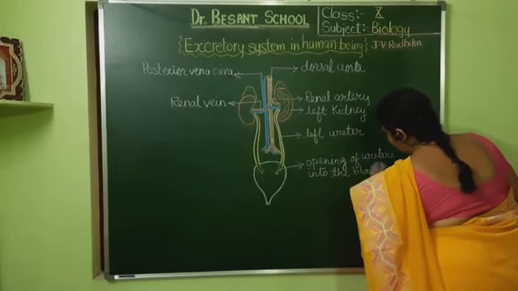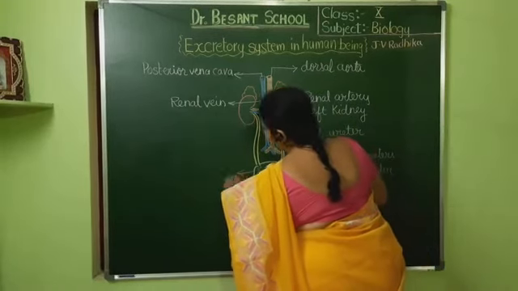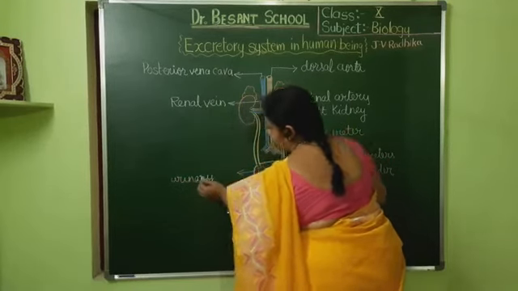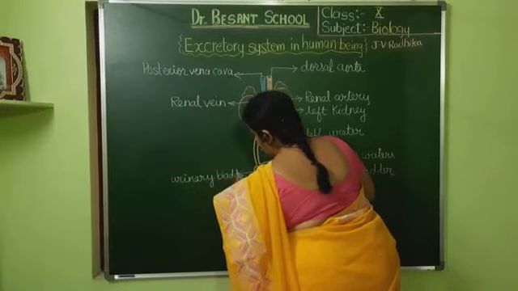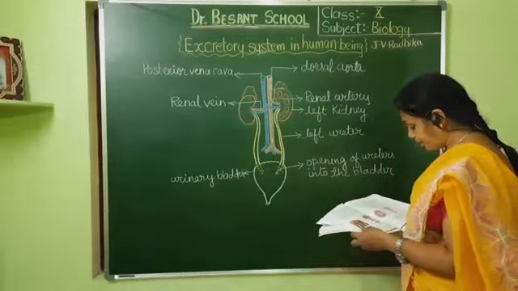Bladder means what? Urinary bladder. So here I represent it as urinary bladder. Okay, this is the urinary bladder.